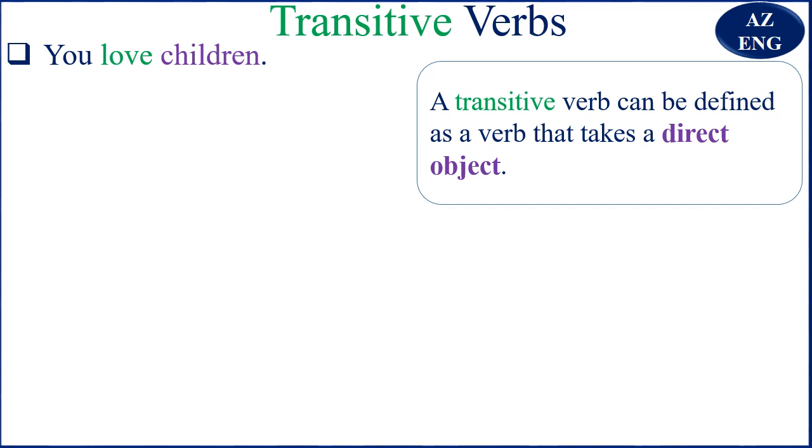A direct object. Now, what is our direct object here? Children is our direct object. So we say this is an example of a transitive verb. You remember, it takes a direct object.